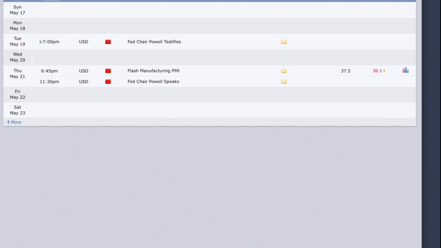Businesses react quickly to market conditions, and their purchasing managers hold perhaps the most current and relevant insight into the company's view of the economy. Thus this provides the detail of the companies. If the forecast value for flash PMI is 37.5, a higher number than 37.5, for example 38.1 or 39.1 or more, would trigger a sale position for gold or any base currency in which we have USD as the quote currency.